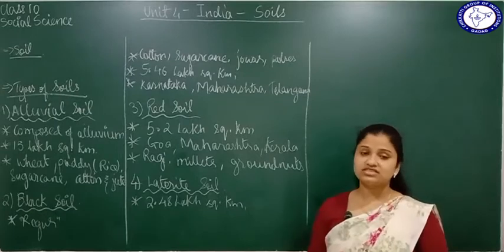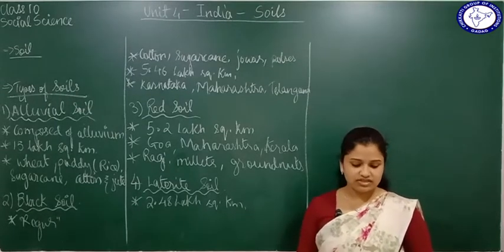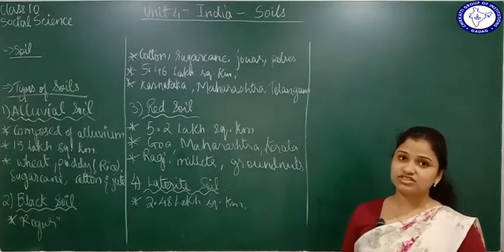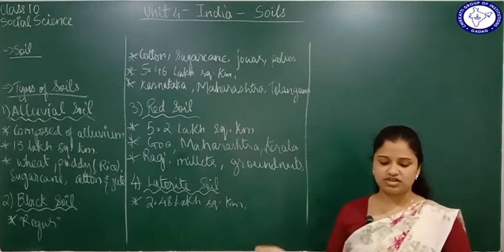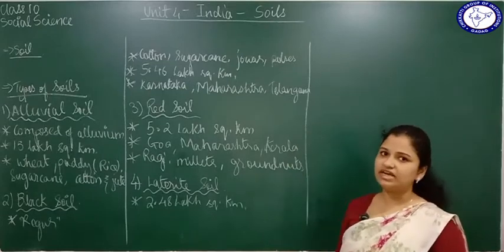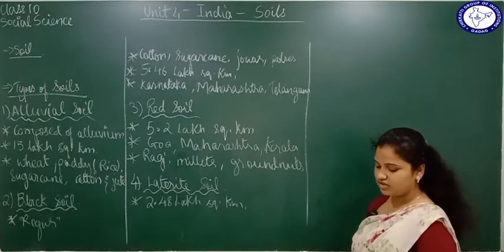It might be Eastern Ghats, Western Ghats, Chota Nagpur Plateau, Meghalaya Plateau, the Rajmahal Hill, Vindhyas and Satpuras you have learned in the previous lesson. These all are hilly regions, whereas some plateaus are also mentioned here. Meghalaya and Chota Nagpur Plateau are mentioned, that are also at higher altitude, right? So the places at higher altitude, hilly regions are going to have laterite soil.